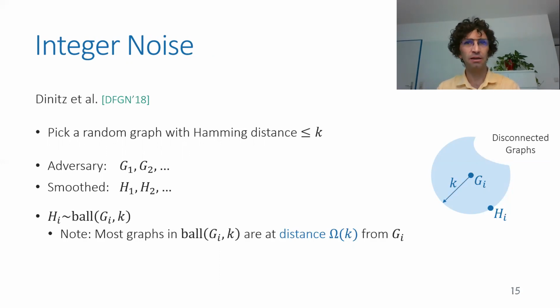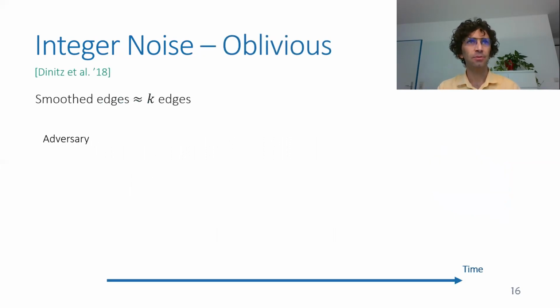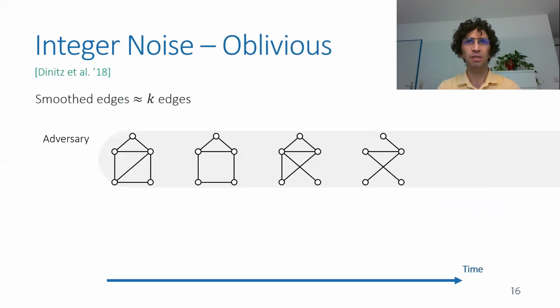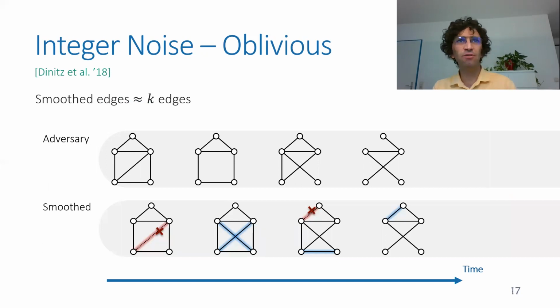So most of the time, we take a communication graph chosen by the adversary and replace k of the edges, add or remove k of the edges in this graph. So it will look roughly like that. The adversary chooses a sequence of communication graphs, and then the smoothing process smooths each of the communication graphs by adding or removing roughly k edges from it.